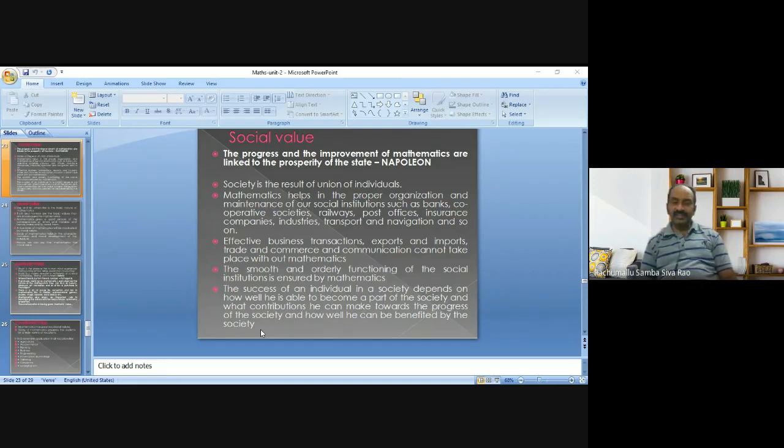So, how much the society was benefited by our contribution? That is the role of the citizen. This also depends on the knowledge of mathematics. Based on these discussions, we may conclude that mathematics has a social value.